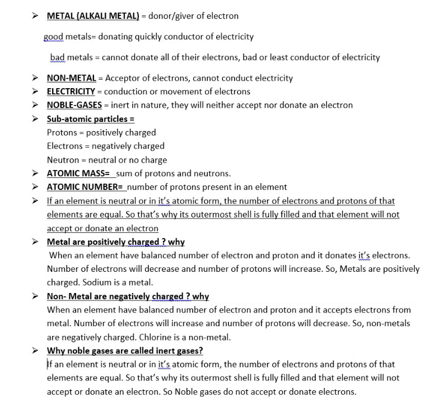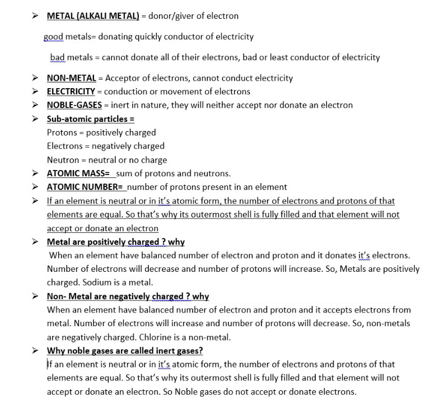They are present in the shells which surround the nucleus. They have a negative charge. Since positive attracts negative, the electrons keep on revolving around the nucleus of an atom. Atomic mass is the sum of protons and neutrons. These two combine together to give rise to atomic mass.